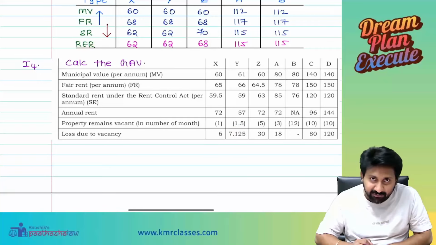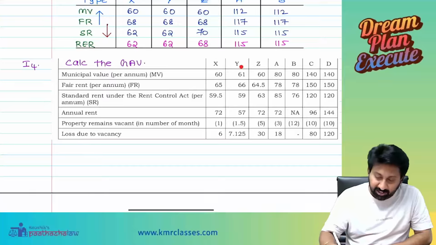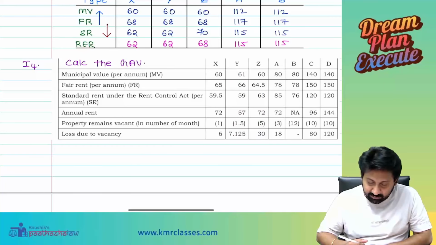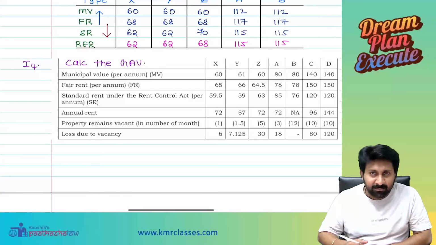Now did you understand why they got that number? Yes, sir. Now tell the answer. So the answer will be annual rent minus unrealized rent, 49.875. So whichever is higher. Start again.